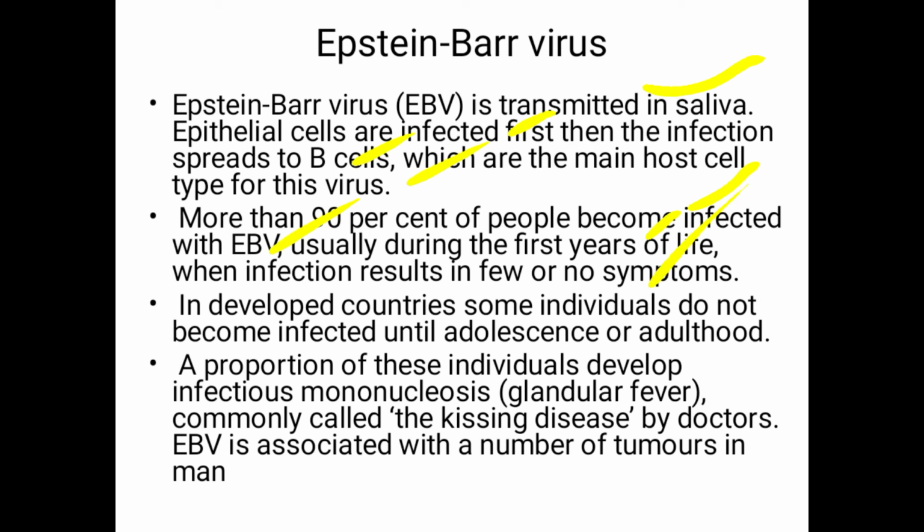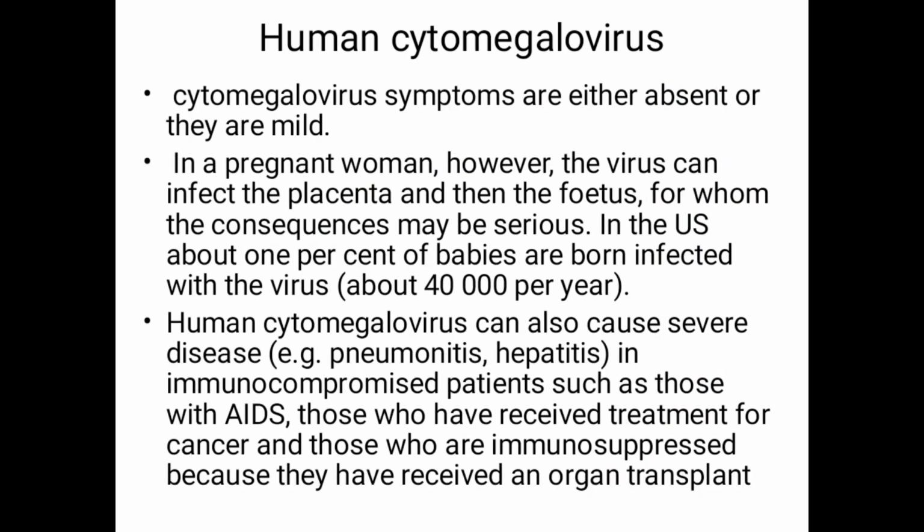In developed countries, some individuals do not become infected until adolescence or adulthood. A proportion of these individuals develop infectious mononucleosis. What does it mean? It is glandular fever, commonly called the kissing disease. EBV is also associated with a number of tumors in humans.